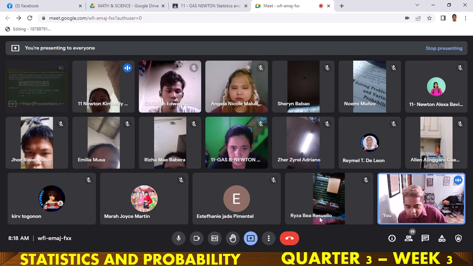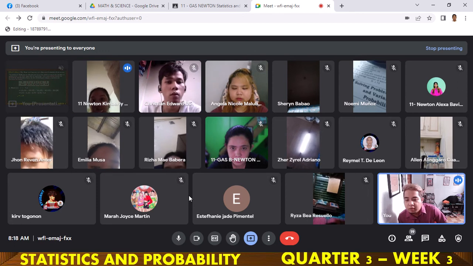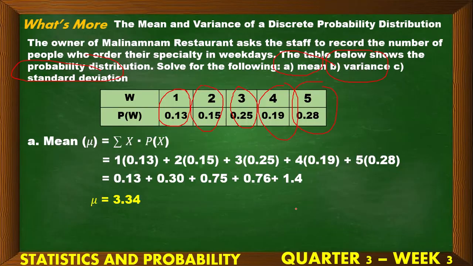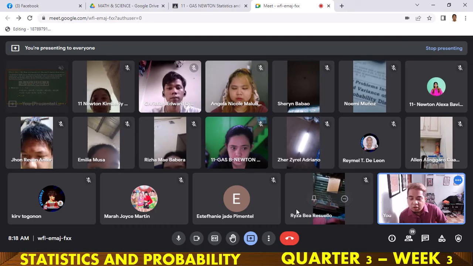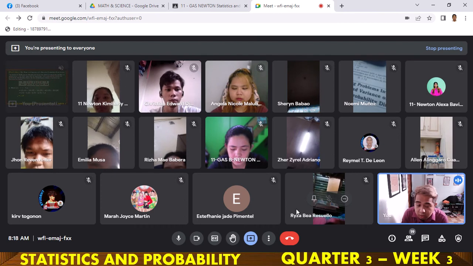Yeah, so we have 3.34. Very good. So we have 3.34. That is our mean, no? Yan yung isang way, class, no? If you don't want to use the table, okay lang naman din.